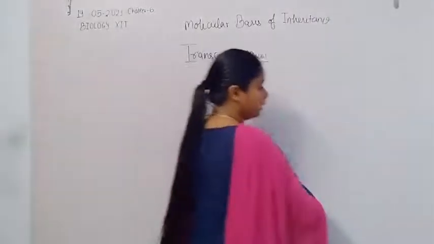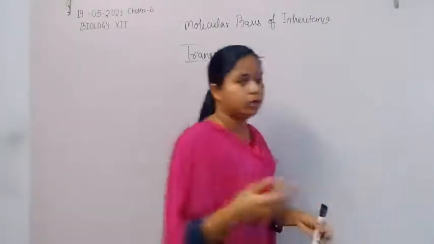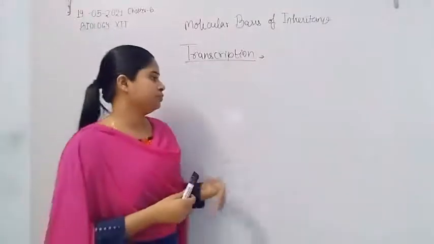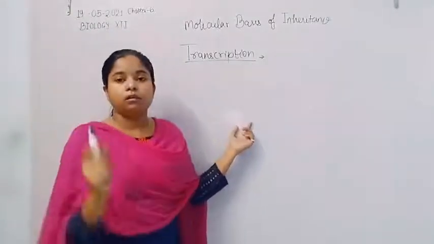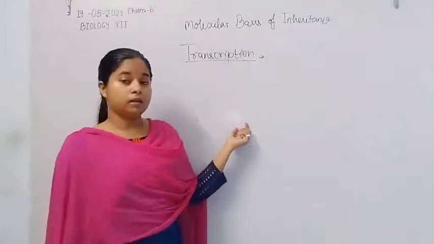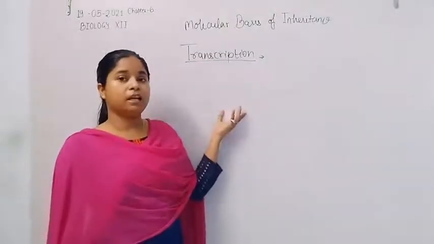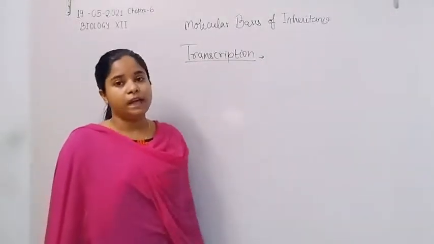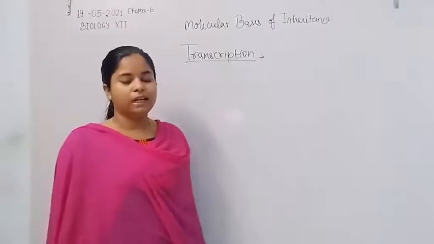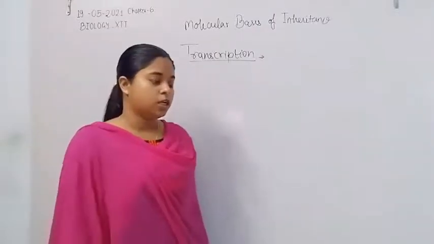But the prokaryotic genome is polycistronic. That means a single gene segment of DNA can synthesize more than one type of protein.